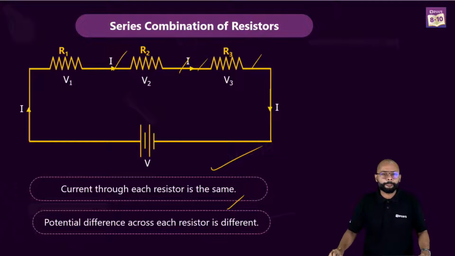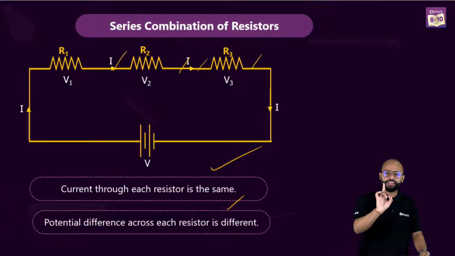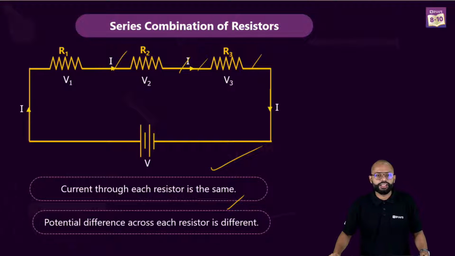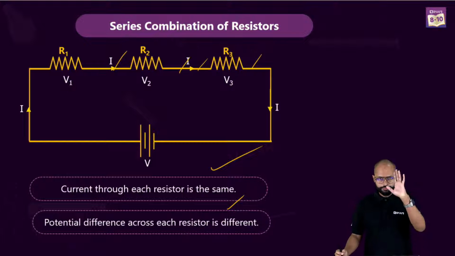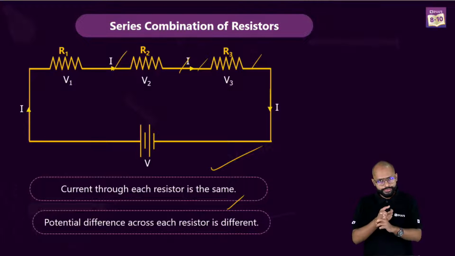and we find it is different for all the resistors. Yes, Pabi, I have answered this question. Yes, in series, current remains the same, right? In the chat, guys, you have your answers. So we've got the basics right. Current is the same. Potential drop is different at all the resistors.